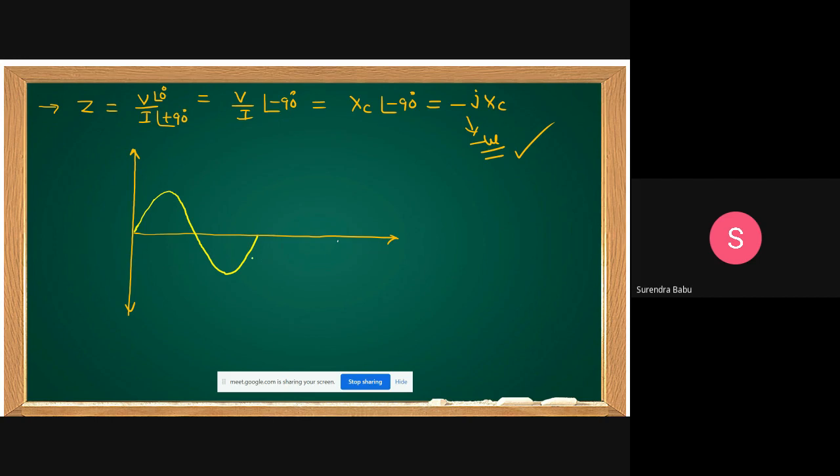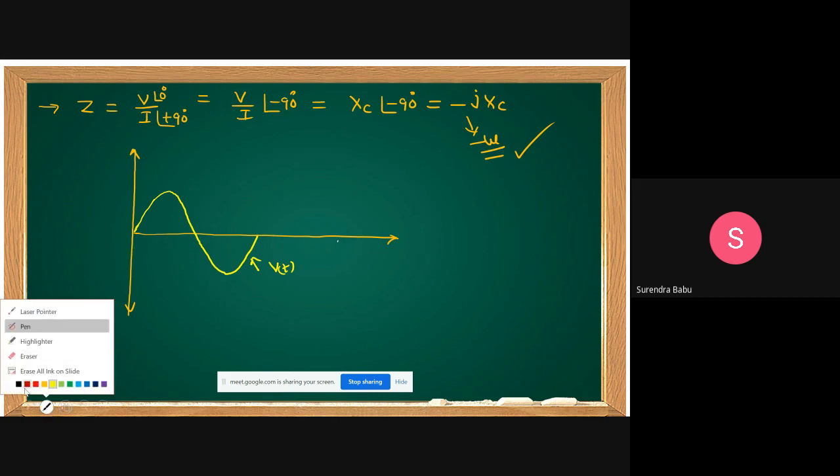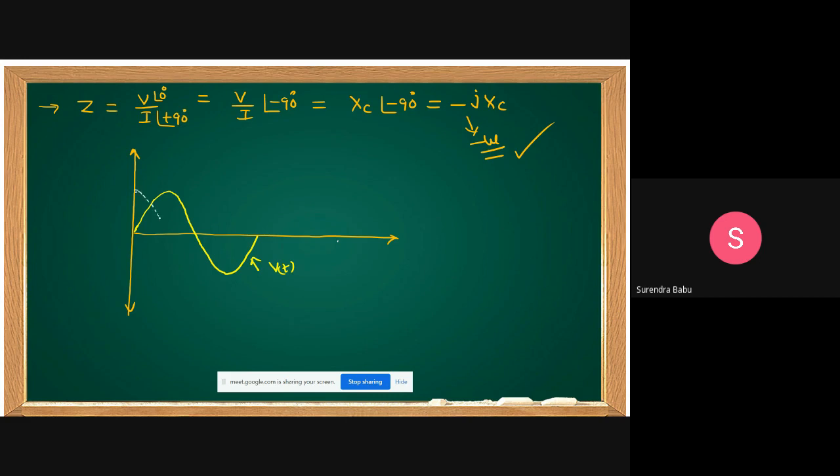This is which waveform? V of t. What is I of t you got? Cos. This is a cosine wave. The angle between sine and cos is 90 degrees.